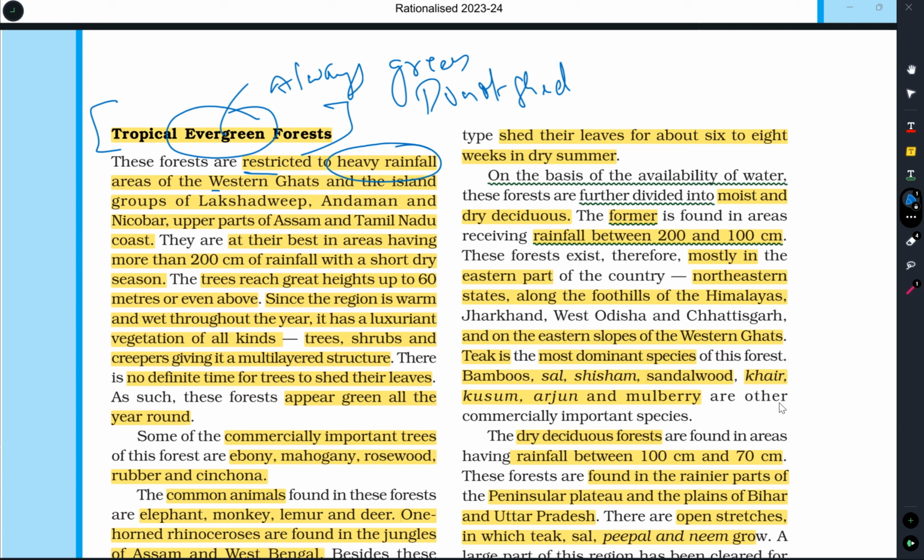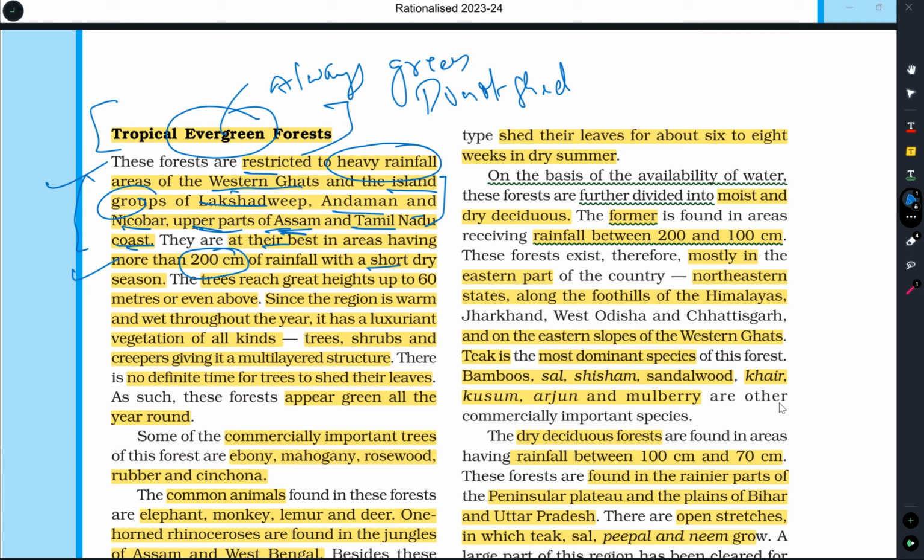They are found in the Western Ghats of our country and also in the island groups of Lakshadweep, Andaman and Nicobar, upper parts of Assam and Tamil Nadu coast. These places are very important. They will ask where we can find tropical evergreen forest in our country. At their best, in areas having more than 200 centimeters of rainfall, this type of forest is found.